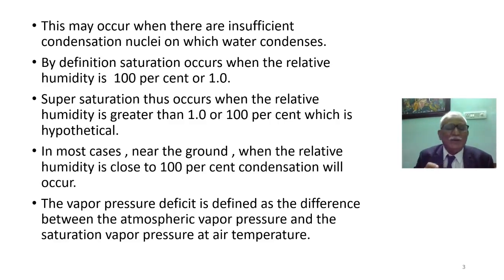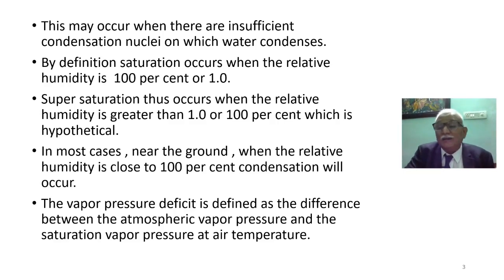Now, from the application point of view, a bit may come. That's why I am telling you several times. We are slowly entering into the humidity advances and applications. In most cases, near the ground, when the relative humidity is close to 100%, condensation will occur naturally. The vapor pressure deficit is defined as the difference between the atmospheric vapor pressure and the saturation vapor pressure at that temperature. So let us go to the basics, what I told in the basics.